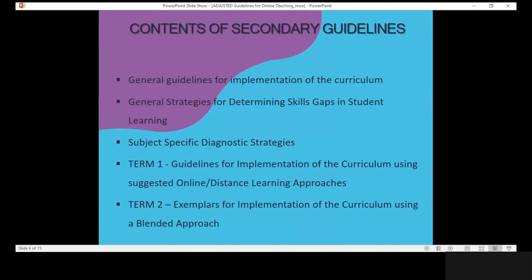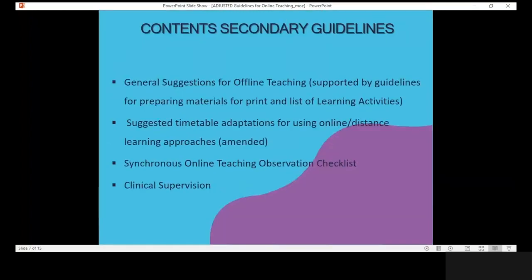We have also included in the contents for the secondary guideline general suggestions for offline teaching, supported by guidelines for preparing materials for print and a list of learning activities. We have also included a suggested timetable adaptation for using online or distance learning approaches. Synchronous online teaching observation checklists and clinical supervision instruments are also included in there.